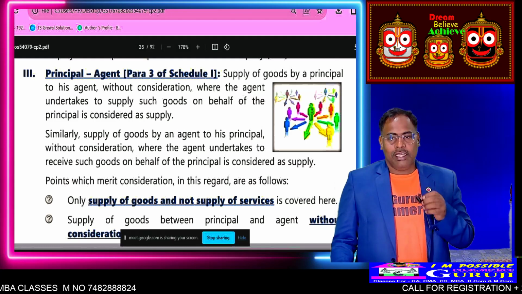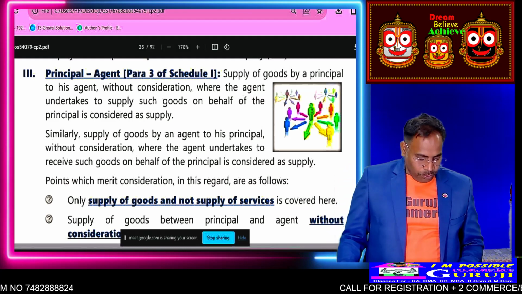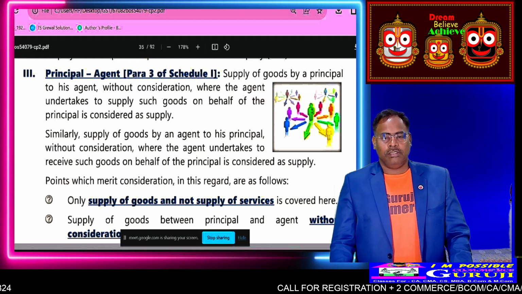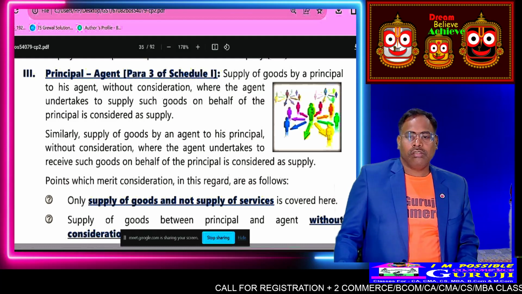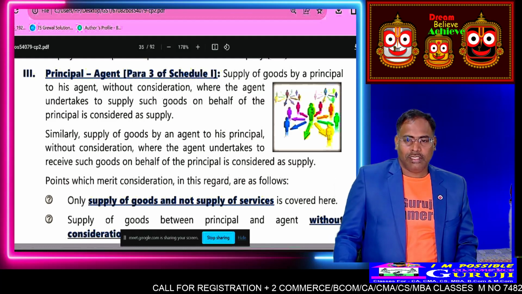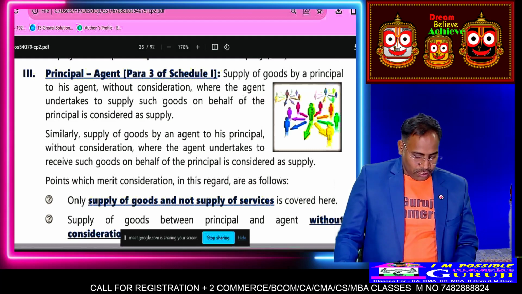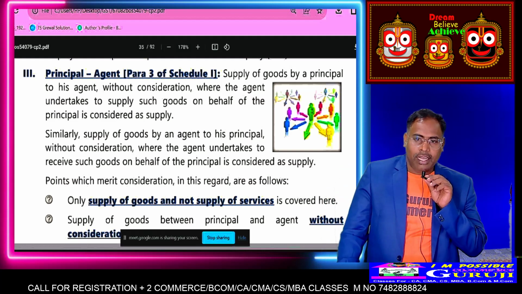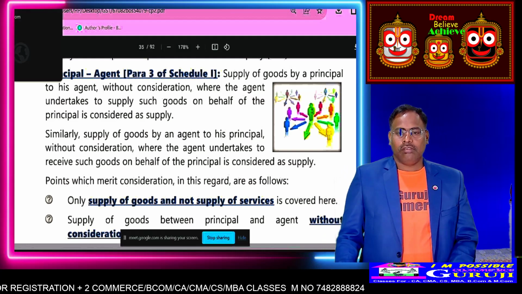Those who have studied commerce, B.Com or Group 1: the person who acts on behalf of a person is called an agent. Like a broker. Agents are brokers, very good. Anyone having a different idea or answer? And the principal is the one on whose behalf the agent works.